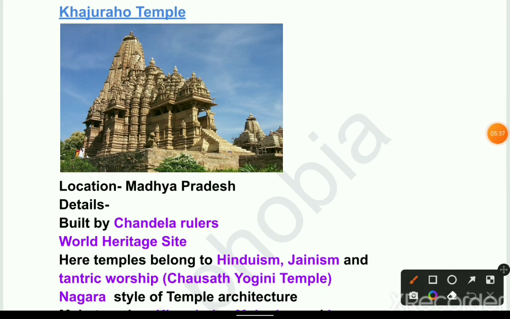Khajuraho Temple. This is the picture, Khajuraho Temple. Location: Madhya Pradesh. Details: built by the Chandela rulers. This is a World Heritage Site, very important. The temples belong to Hinduism, Jainism and Tantric worship.